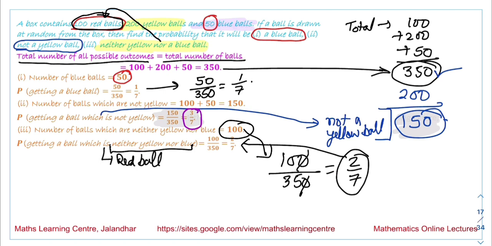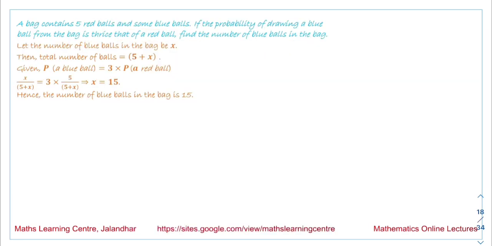Next is a bag contains 5 red balls and some blue balls. There are some blue balls, so let us suppose that there are X blue balls. If the probability of drawing a blue ball from the bag is thrice that of the red ball, what is the probability of drawing the blue ball?